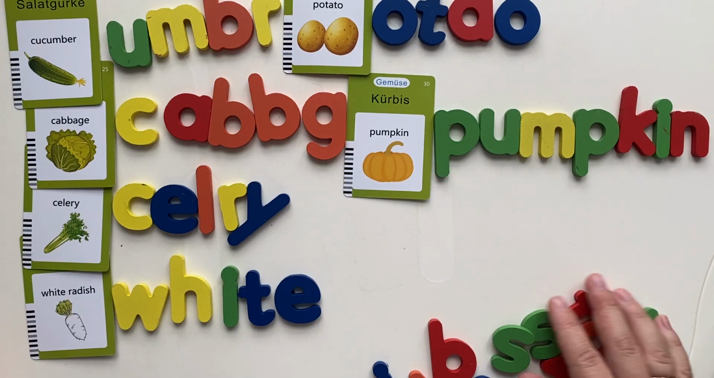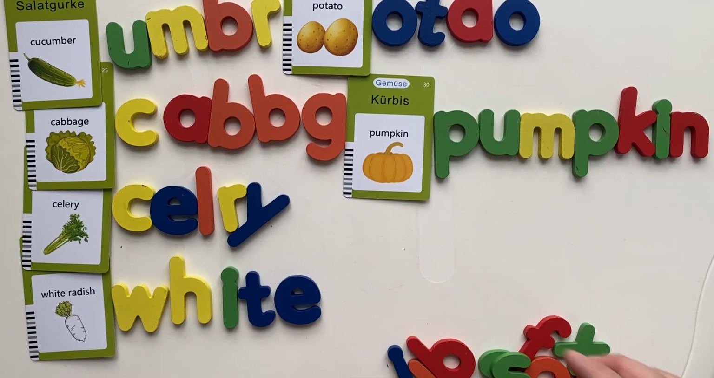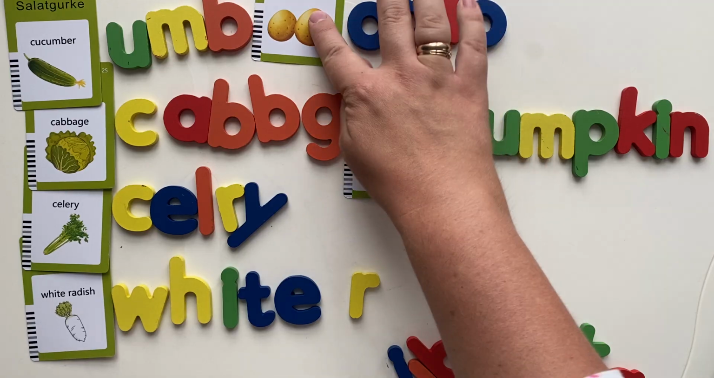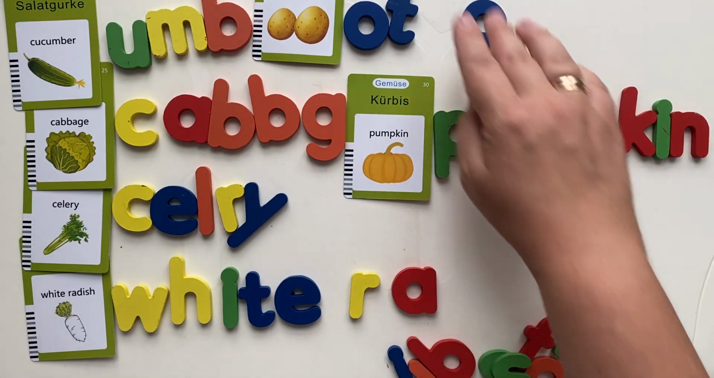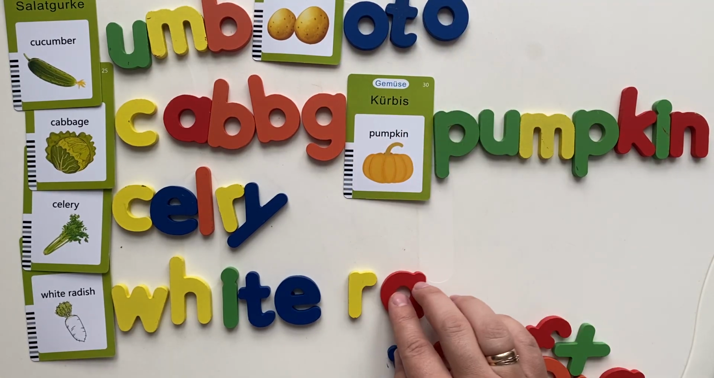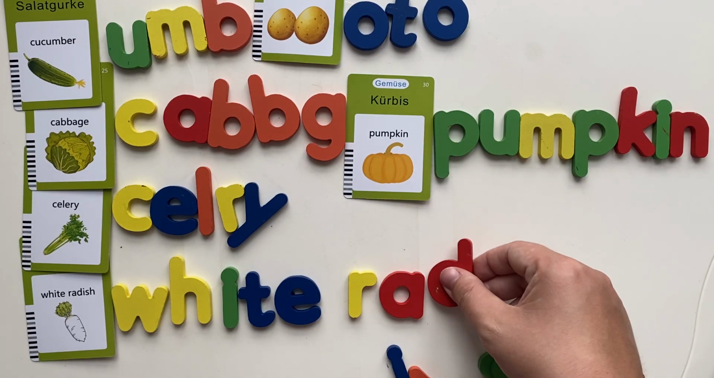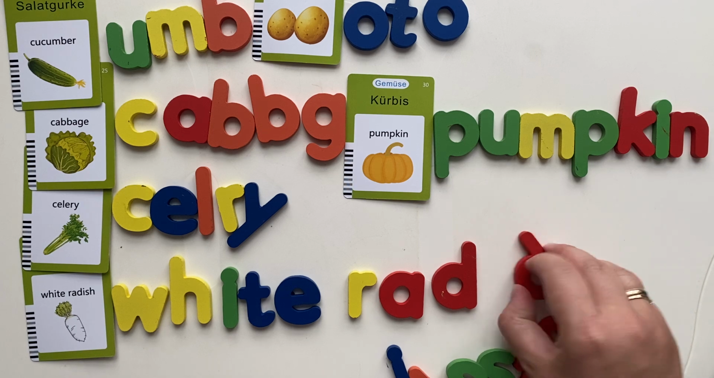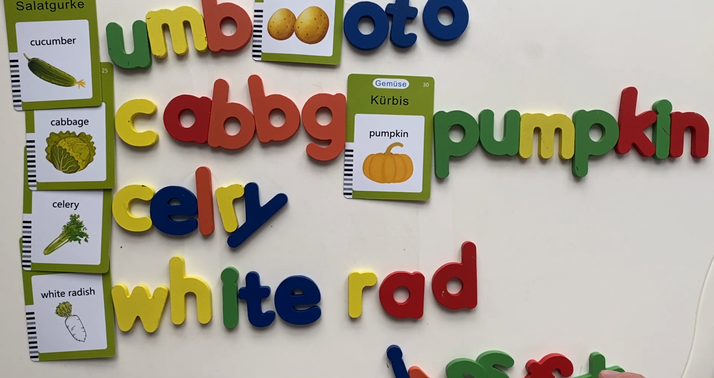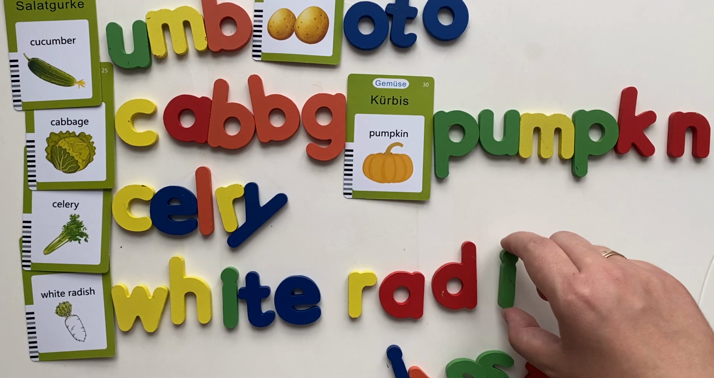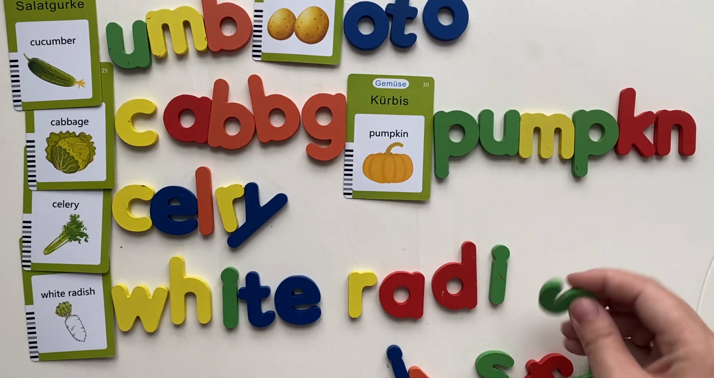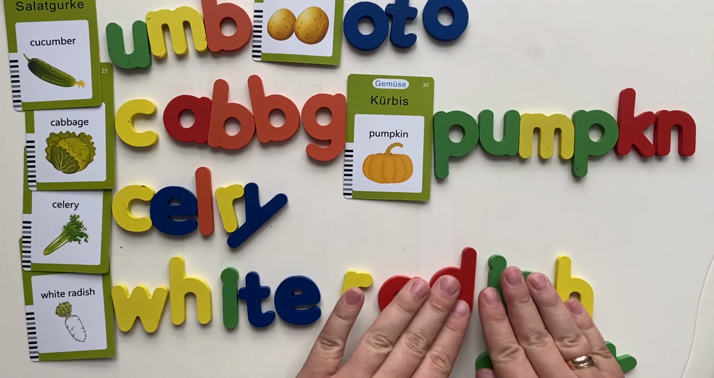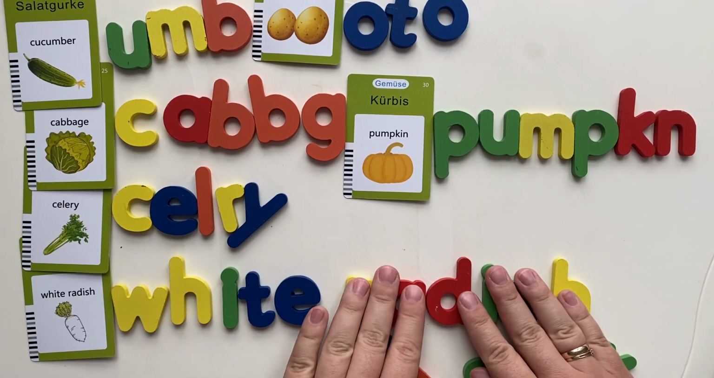Now we need radish. It's a long word. So we need R. Take from our cucumber. A. Let's take from potato. D. Double D? Oh no, just 1 D. Sorry. I. Take from pumpkin. S. We have it. And H. We have it as well. And we got white radish.